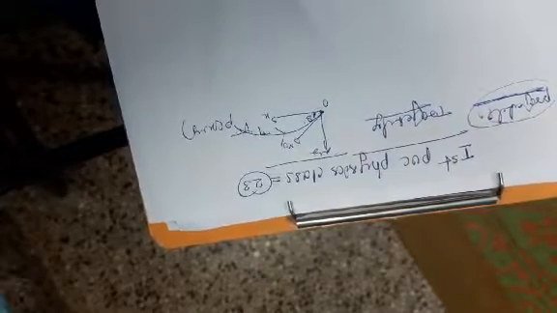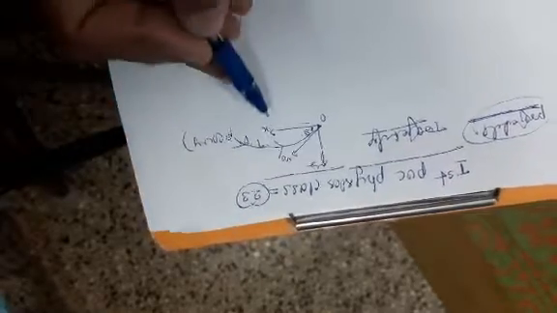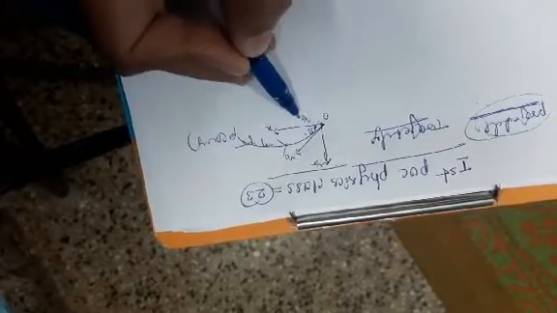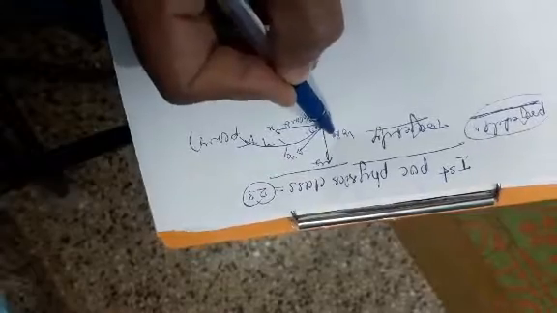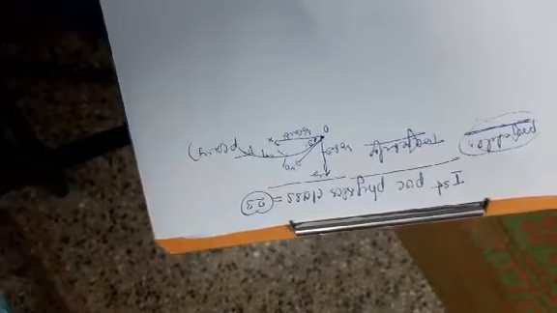What does the resolution of a vector mean? A vector is resolved into two different vectors, and that is called the resolution of a vector. With v naught as the initial velocity, v naught cos theta is the horizontal component and v naught sin theta is the vertical component. These two are called rectangular components. This is the representation of the projectile diagram graph.